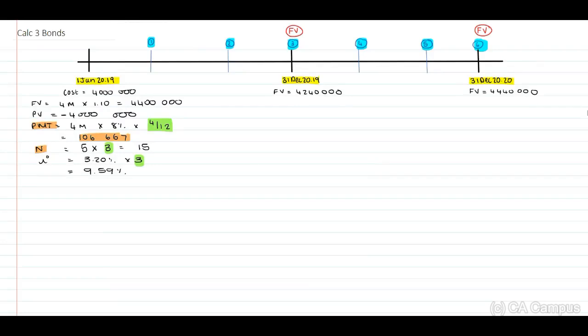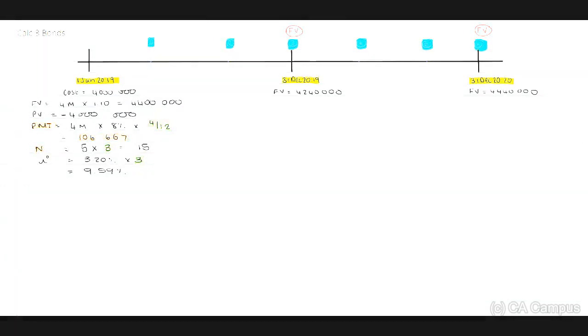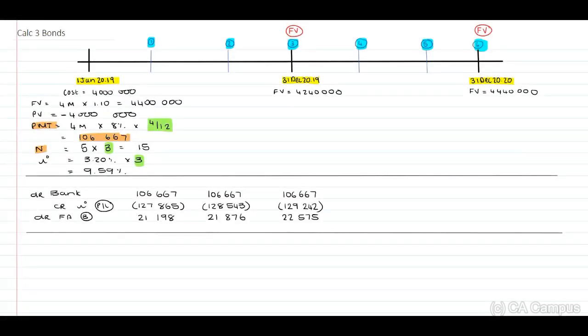Now, I'm going to explain this to you by means of journals again. Remember, you do not have to include your journals. Right, now you need to make use of your financial calculator. Remember, first you had to determine the effective interest rate, 9.59%. And on my calculator I need to press 1, and I'm going to write this down, 1 amount. Then the first amount is my capital amount. The second amount that the calculator indicates to me is my interest.